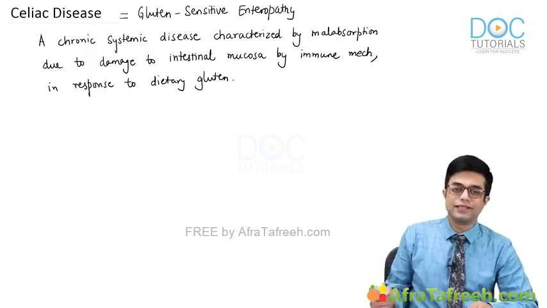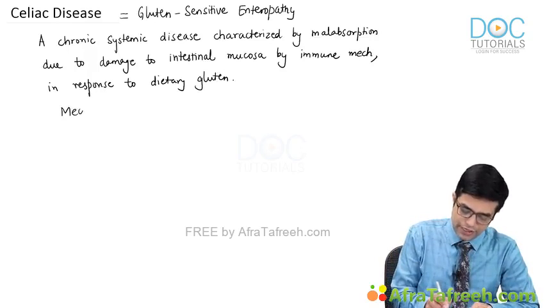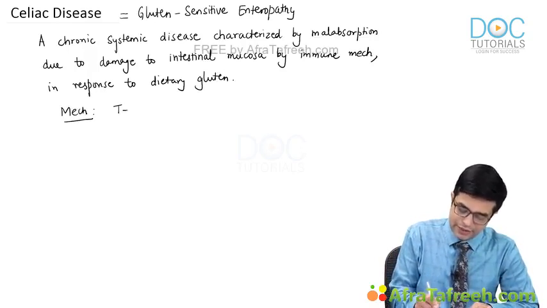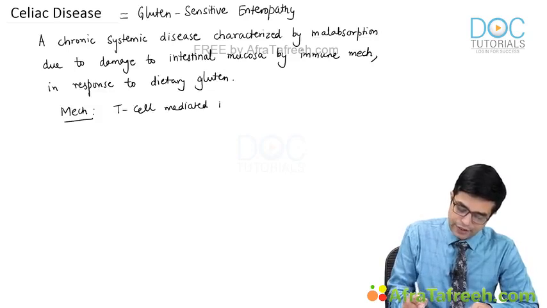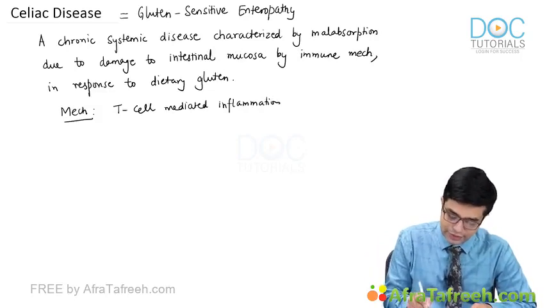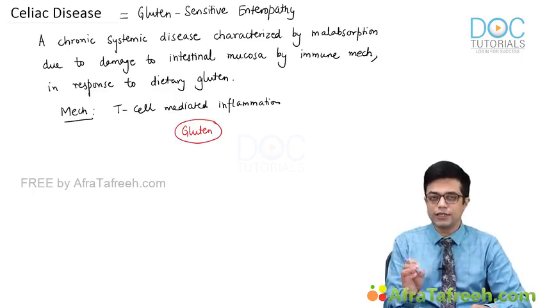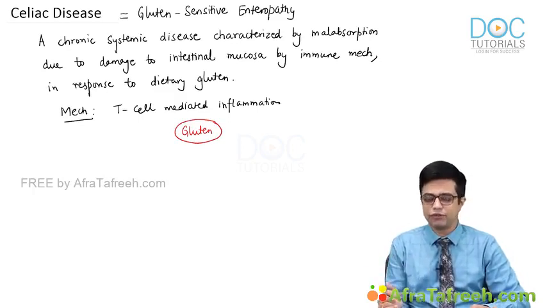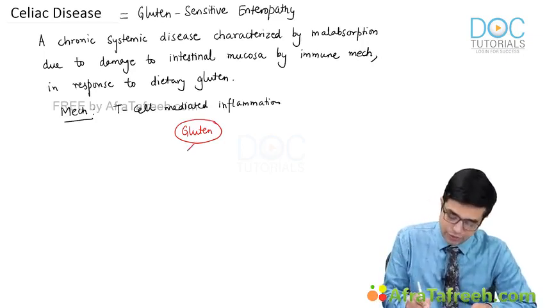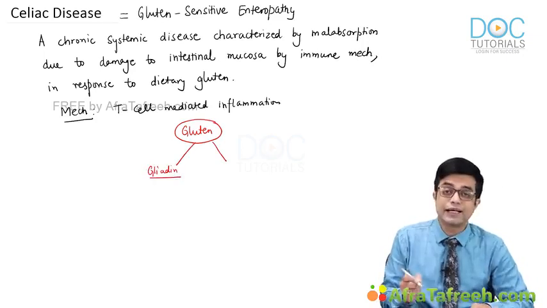So what is the mechanism? How does the disease happen? So in brackets you can write down mechanism. It is mainly considered to be a T cell mediated inflammation. Now a lot of people have confusion regarding gluten, gliadin and glutenin. Remember that there is a protein called gluten. It is a large protein present in the endosperm of wheat. Not only wheat, it is also present in barley, rye and sometimes in some varieties of oats. This gluten protein is composed of two smaller peptides. One is gliadin and the second is glutenin.